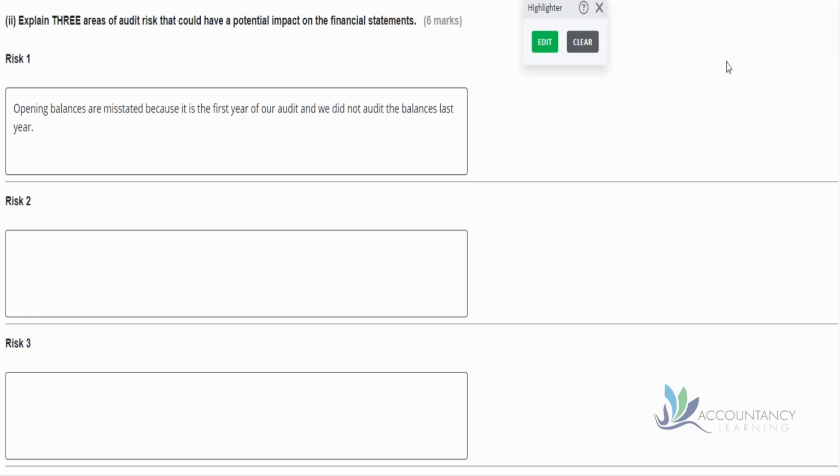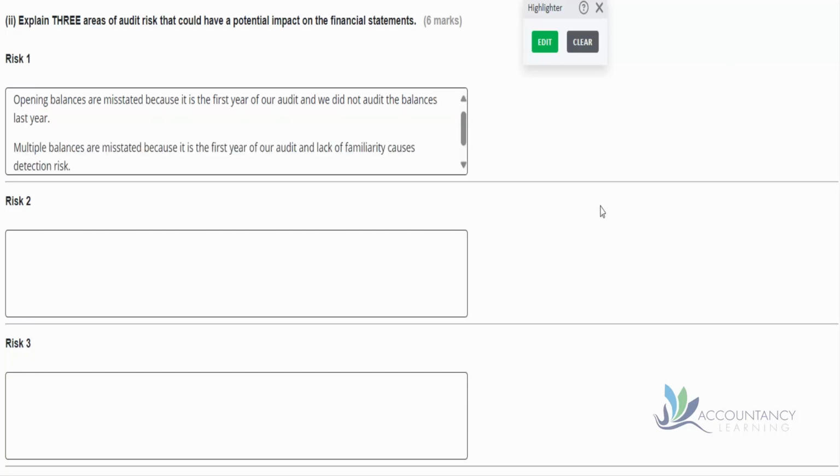But remember, there are 3 areas we need to be looking at for 6 marks. So that's 1 mark out of 2, and 50% is a fail. So we need something else here as well. So we could also say that multiple balances are misstated because it is the first year of our audit and a lack of familiarity with the company causes detection risk. So we may not find the mistakes because we don't really know what's going on in the business.